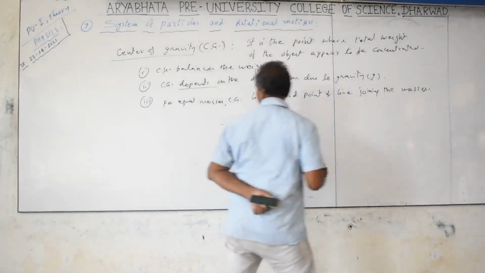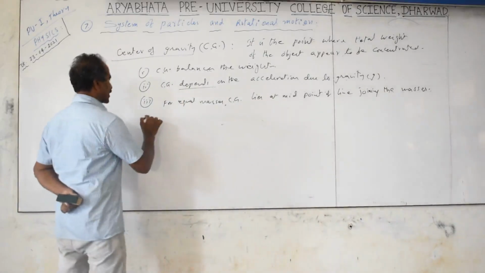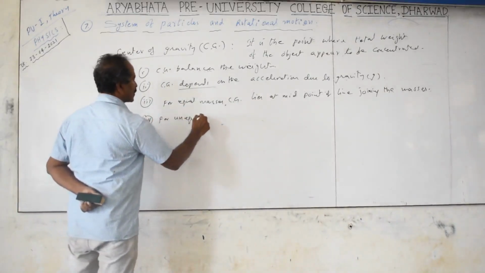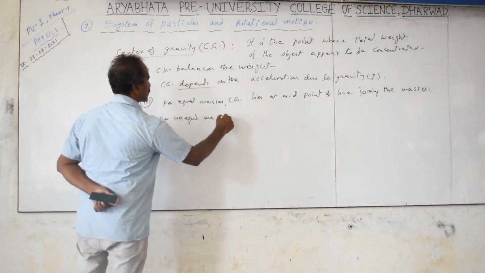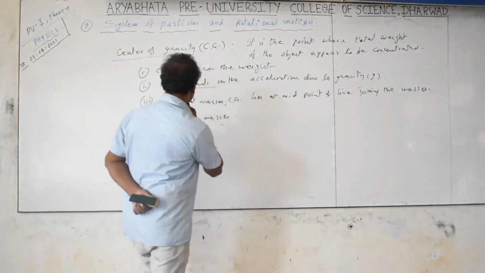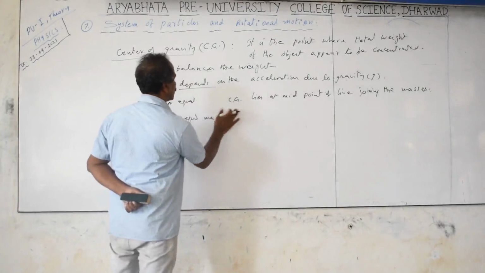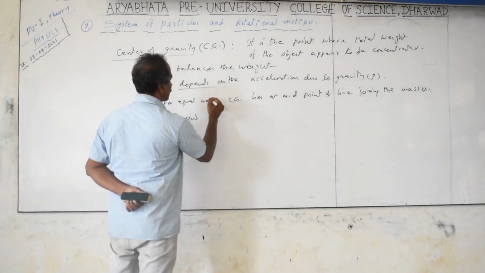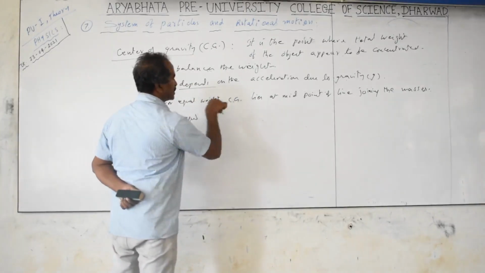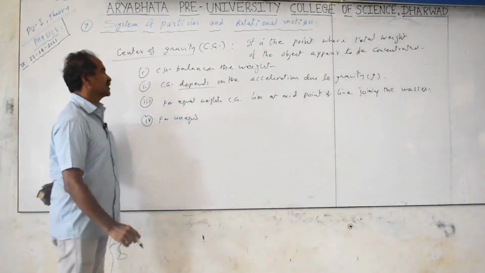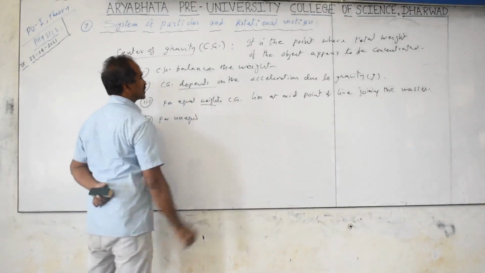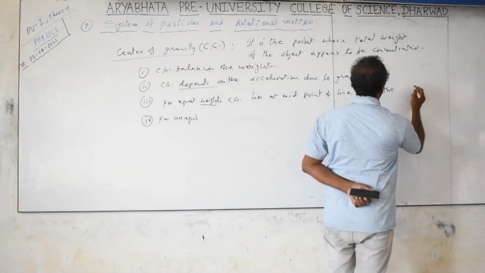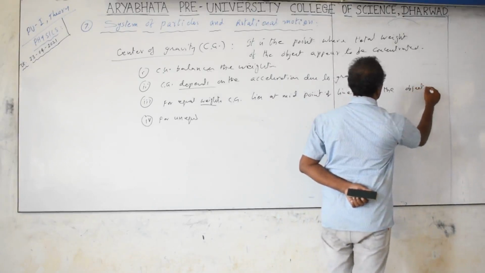the masses or particles. Next, for unequal masses, better take that not as equal masses, because the center of gravity depends on the weight. Better take it as equal weights. Similar properties we take for the center of mass; instead of weights we use the term masses. For equal weights, CG lies at the midpoint of the line joining the objects or particles.